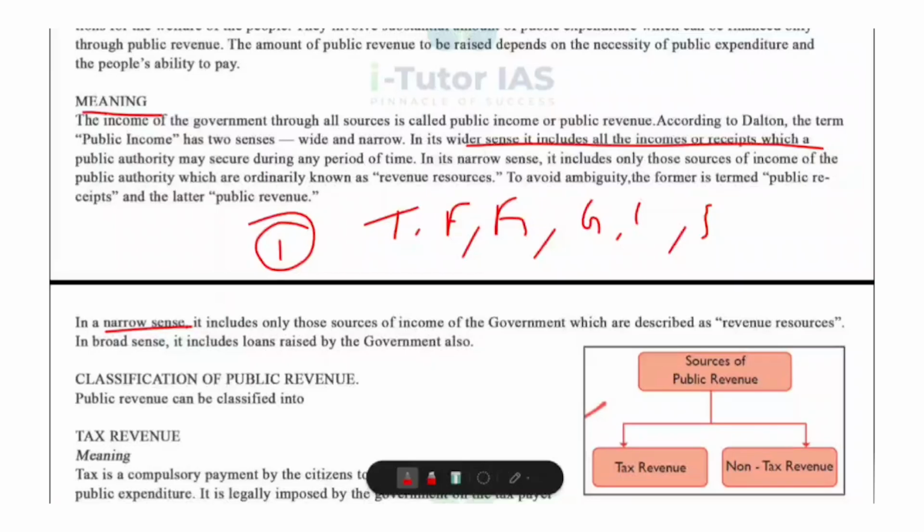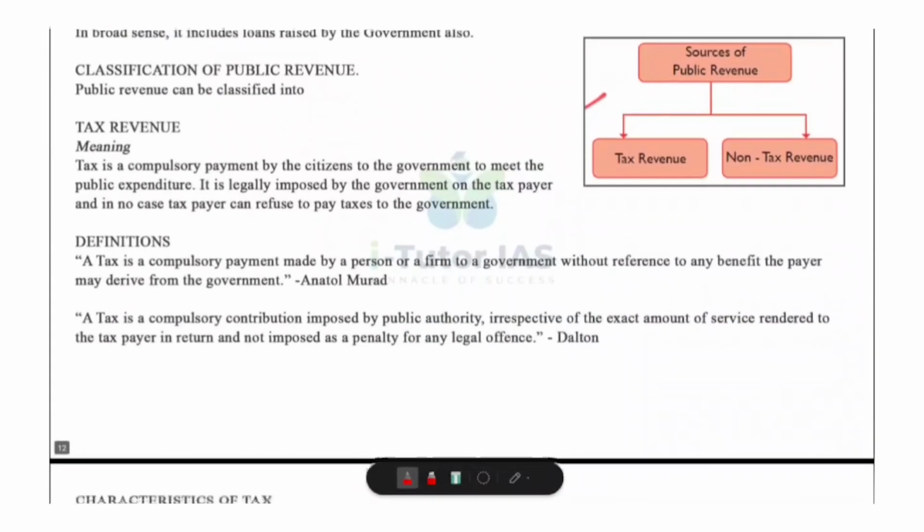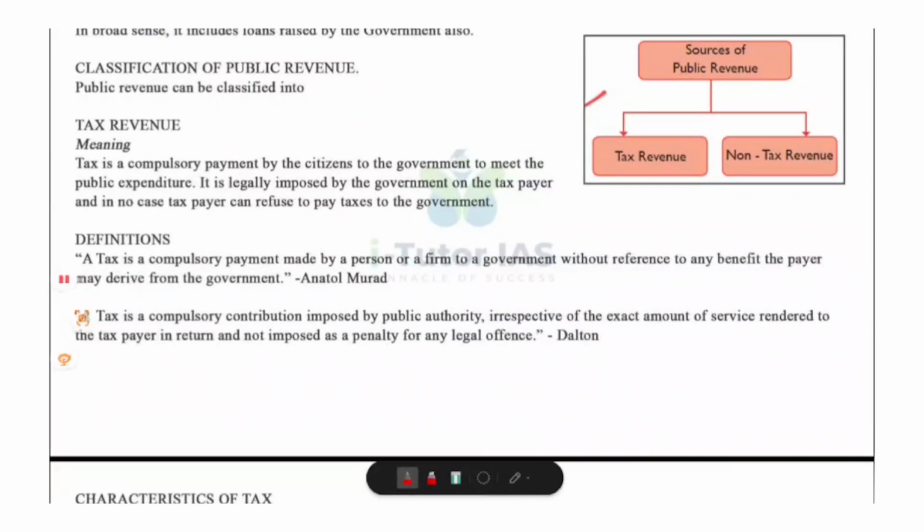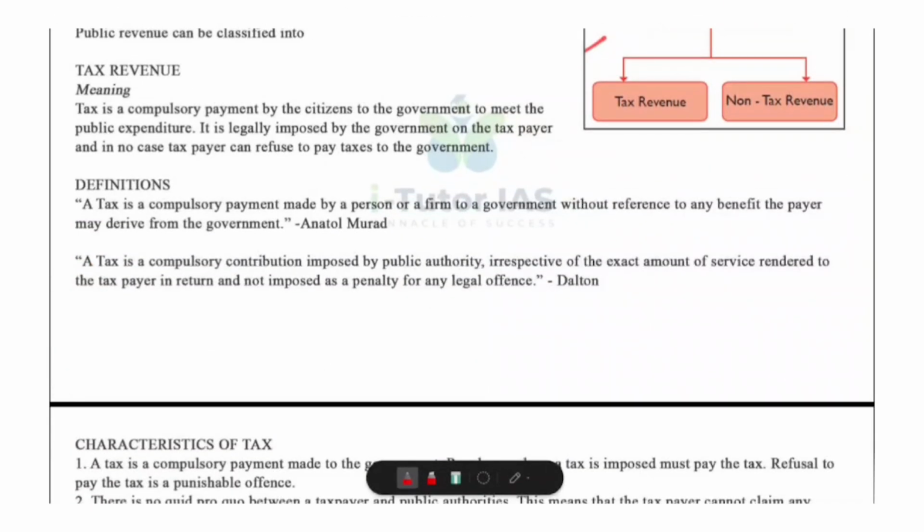Okay. Now, classification of public revenue. Public revenue mainly comes from two broad categories. What are they? Tax revenue and non-tax revenue. Okay. So let us first clearly understand tax revenue.